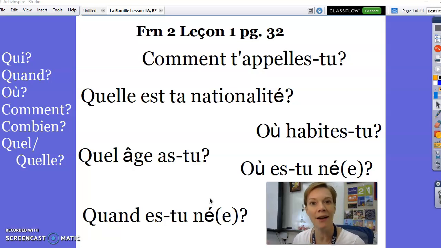If you want to follow along, I'm starting in your textbook on page 32. So go ahead, open it up, get ready, and on y va.